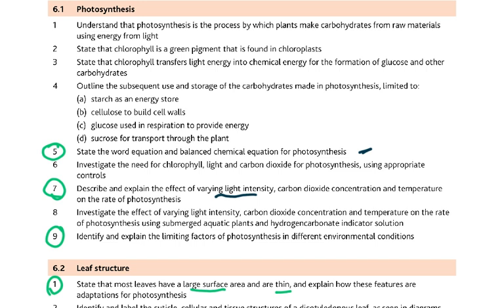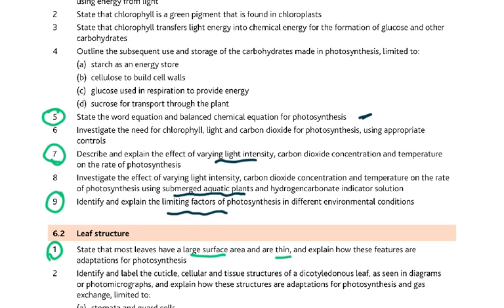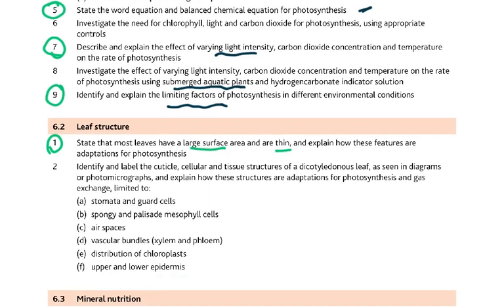Investigate the effects of light intensity, CO2, and temperature on the rate of photosynthesis using submerged aquatic plants. Then identify and explain the limiting factors of photosynthesis. You need to be looking that up. That's a very favorite topic which they like to question a lot of the time.